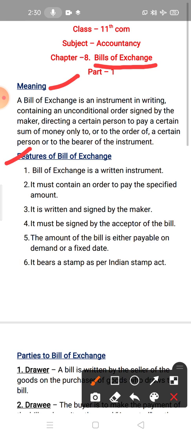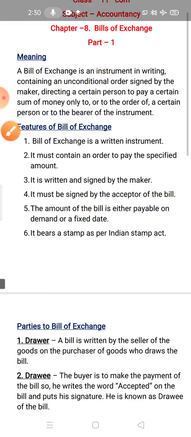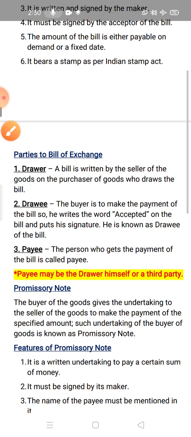Next is the amount of the bill is either payable on demand or on a fixed date. Means when the seller of the goods wants the money back, on that date or on the specified date which is mentioned in the bill. The next is it bears a stamp as per the Indian Stamp Act. On that bill of exchange, one stamp is required, that is of Indian Stamp, on the basis of the Indian Stamp Act. Okay.